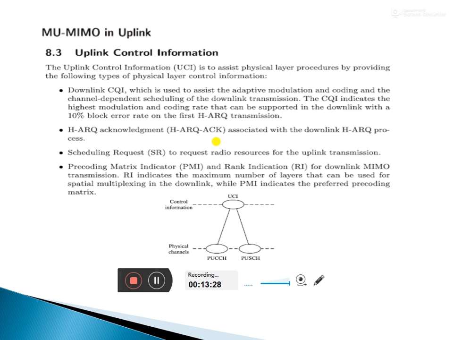and HARQ in downlink. The scheduling request means that if the antenna receives information continuously, it cannot receive properly. If continuous information is received, the signals get mixed up.